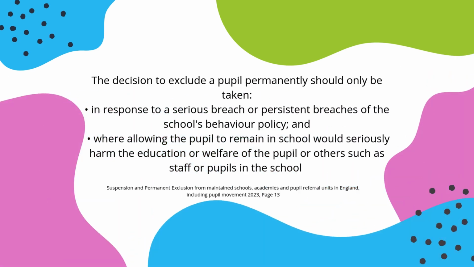The decision to exclude a pupil permanently should only be taken in response to a serious breach or persistent breaches of the school's behavior policy, and where allowing the pupil to remain in school would seriously harm the education or welfare of the pupil or others such as staff or pupils in the school.